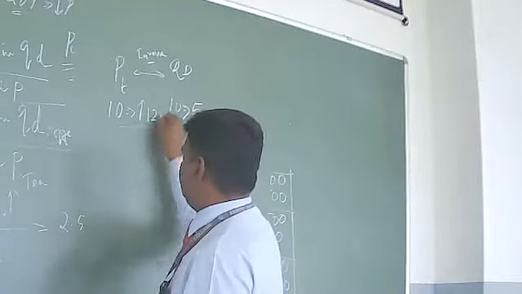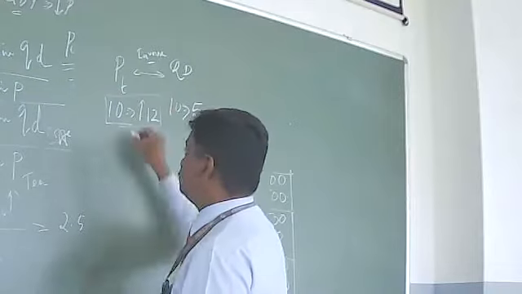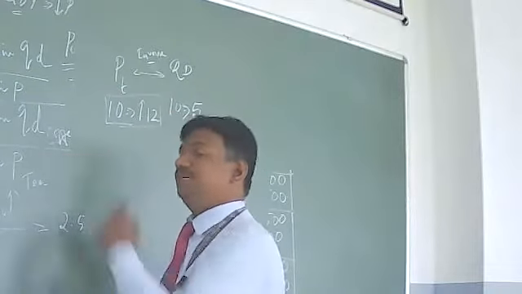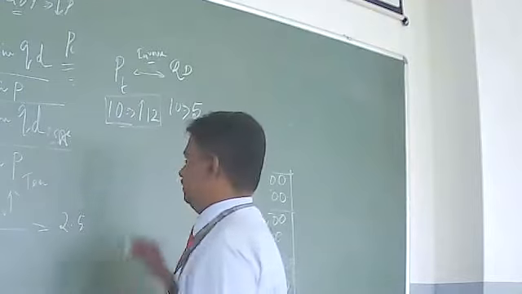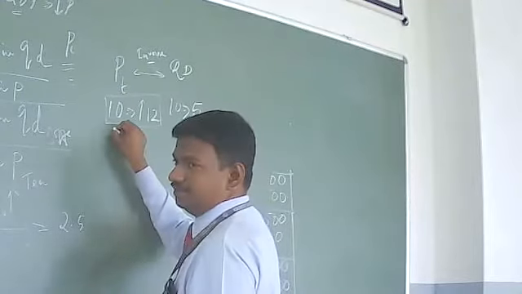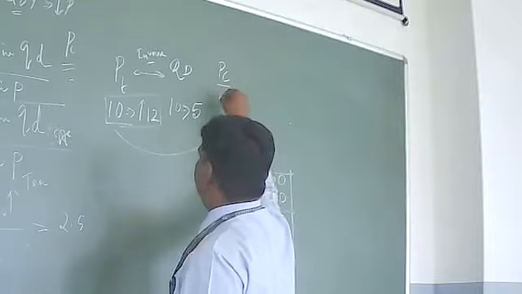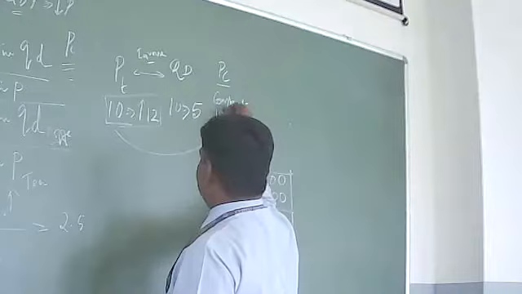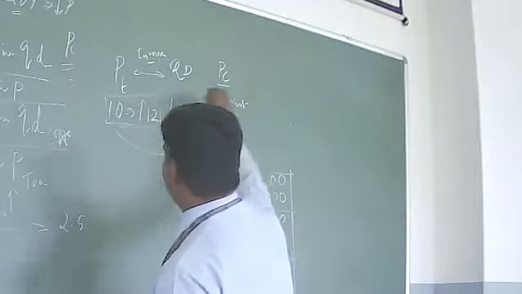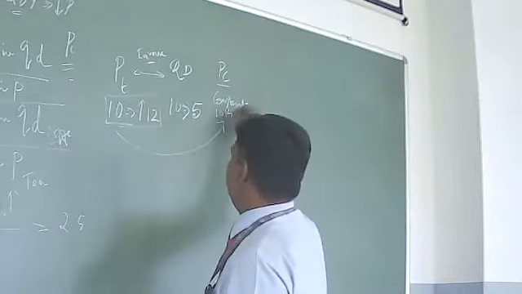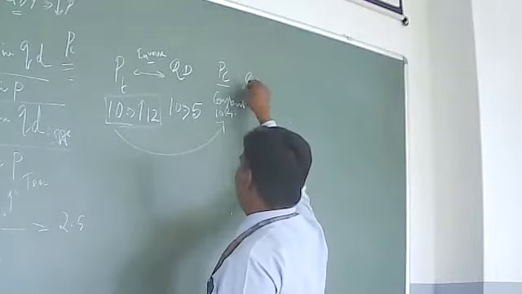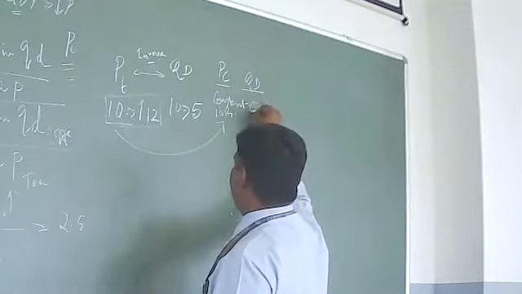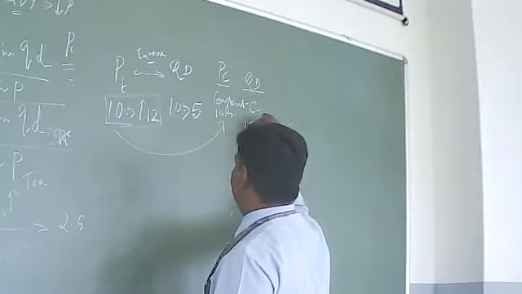But what is going to happen is this increase in the price of tea is going to boost up the demand for coffee, right? So here the price of coffee remains constant at 10 rupees. Previously the price of coffee was 10, now also 10. But the quantity demanded for coffee increases to 15.